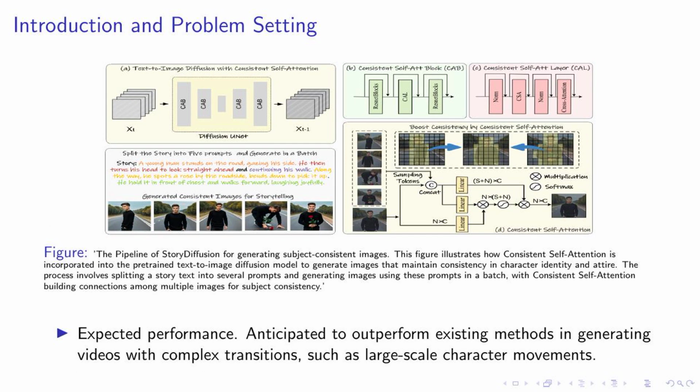Let's delve deeper into the pipeline of our proposed method, StoryDiffusion. As you can see in the figure, the process begins with the incorporation of consistent self-attention into a pre-trained text-to-image diffusion model. This is a crucial step as it allows us to generate images that maintain consistency in character identity and attire, which is essential for storytelling. The story text is split into several prompts, and images are generated using these prompts in a batch. The magic happens when consistent self-attention builds connections among these multiple images, ensuring subject consistency.